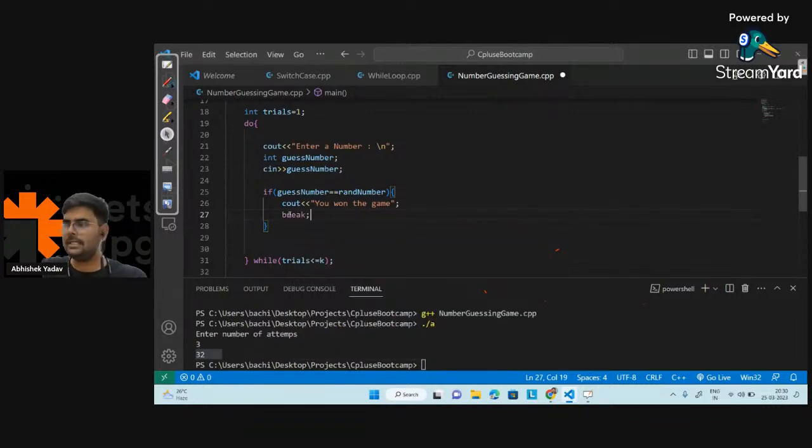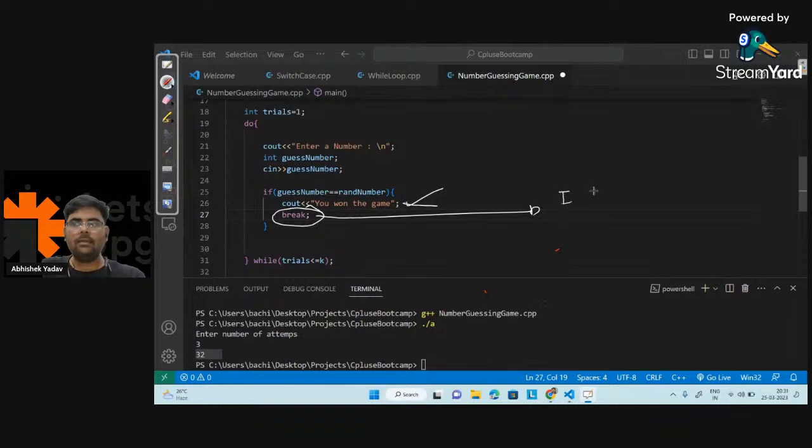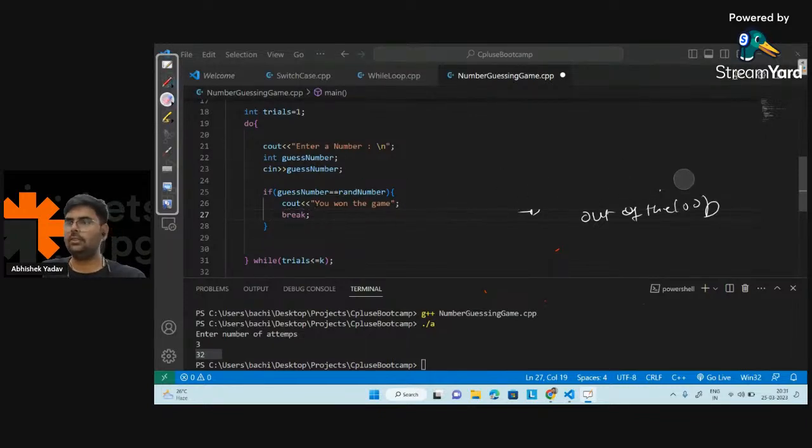Here break means the moment you won the game, right? So the moment you won the game, this line will get executed and this line will get executed. And here break is saying, hey, I will move out of the loop. Out of the loop. So till this point, everyone is clear? Anyone has any doubt? Please write in the chat.